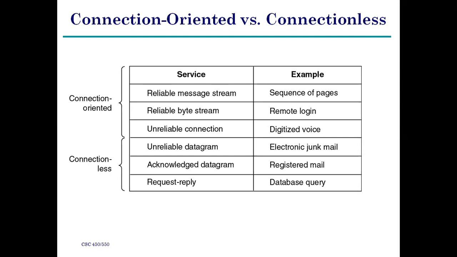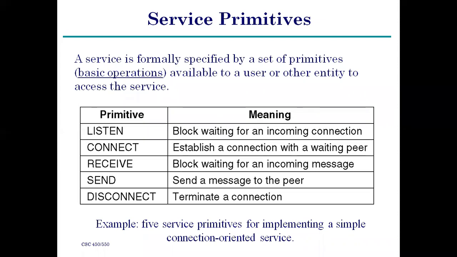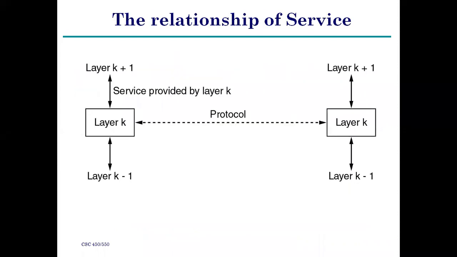Now coming to the reference model. See, it is one of the example diagrams of the relationship of service. How is the relation maintained between the layers? Here, this is the simple diagram. Layer K means layer 1, layer 2, layer 3, layer 4, layer 5. 5 layers are available in TCP/IP and 7 layers in the OSI reference model. Here, downward is K minus 1, upward is K plus 1.